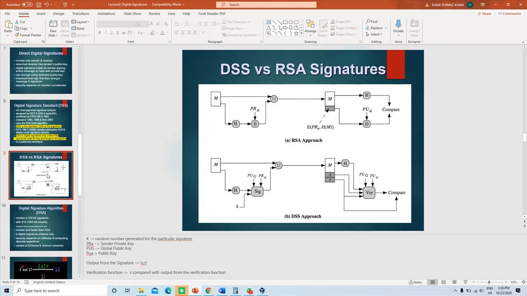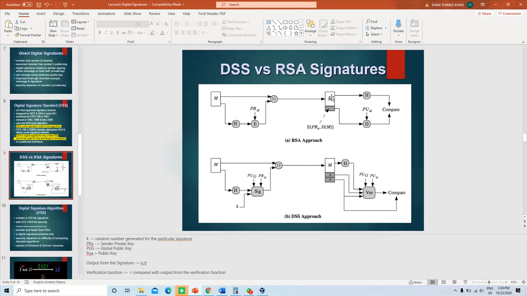So now let us discuss the algorithm. Let us compare the difference between the DSS and RSA approaches. In RSA, the message is hashed and encrypted using the private key of the sender, and the message and the hash value, the signature, are sent.